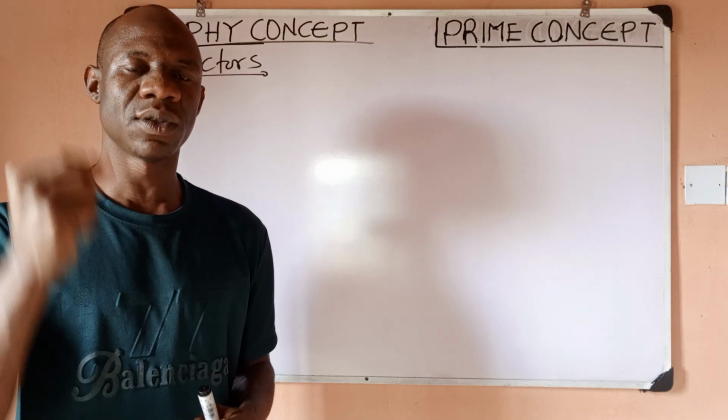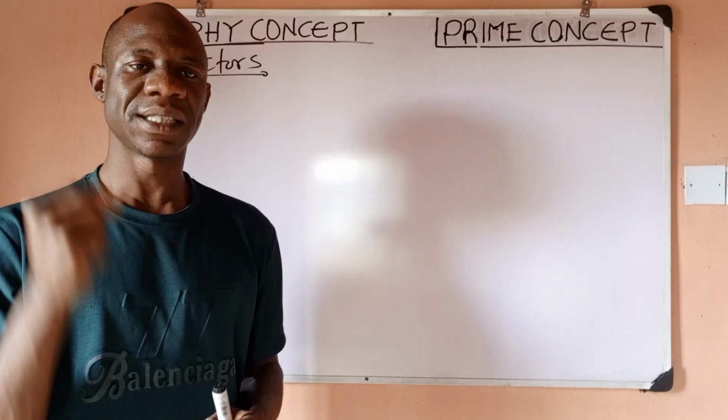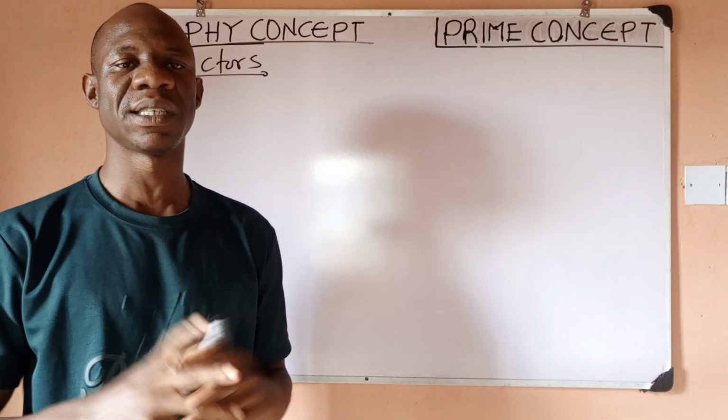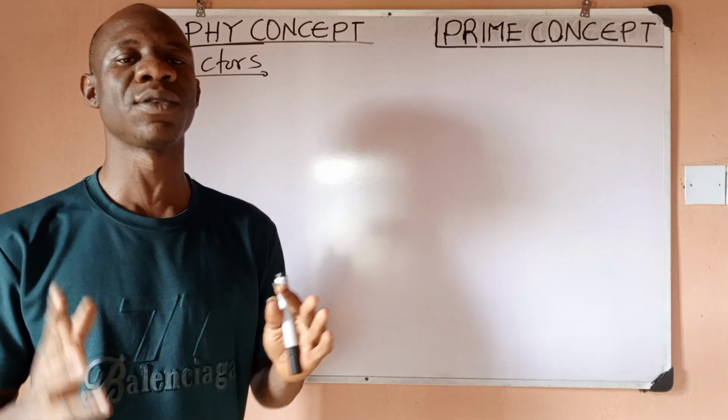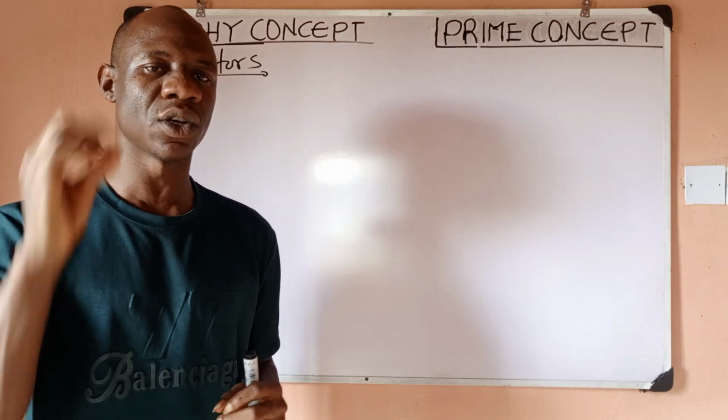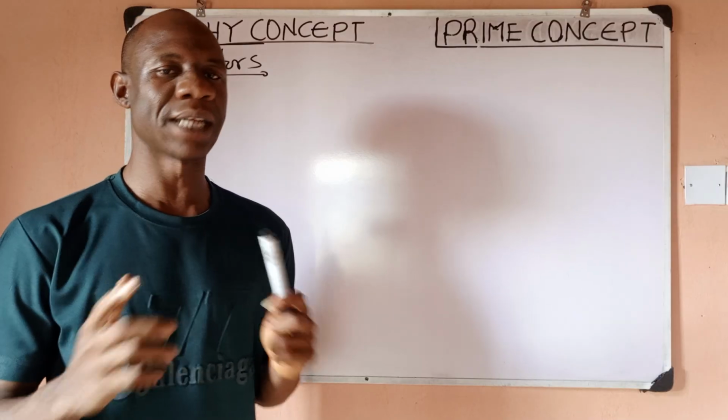Now, based on direction, whether these quantities have direction, we can classify physical quantities into two broad categories. So you can classify them based on their direction into two broad categories.